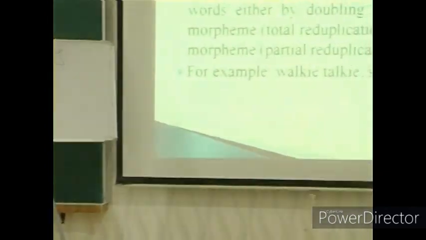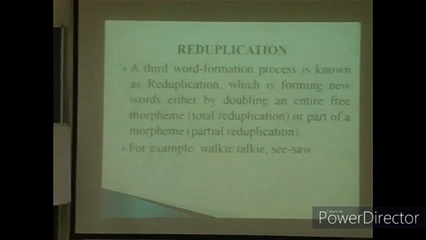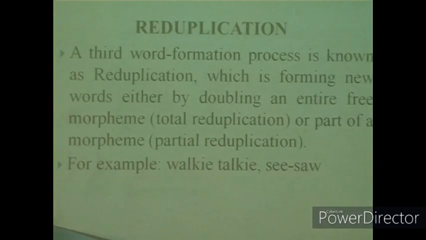The next, third, is reduplication. The third word formation is known as reduplication, which is forming new words either by doubling an entire free morpheme or part of a morpheme. For example, in English, walkie-talkie, seesaw, it is only part of a morpheme, so partial reduplication is there, and some words have entire free morphemes. Many other languages also use it. In Marathi, barobar, and murmur is a word. Walkie-talkie, seesaw, ding dong, ping pong, all these are partial reduplications.